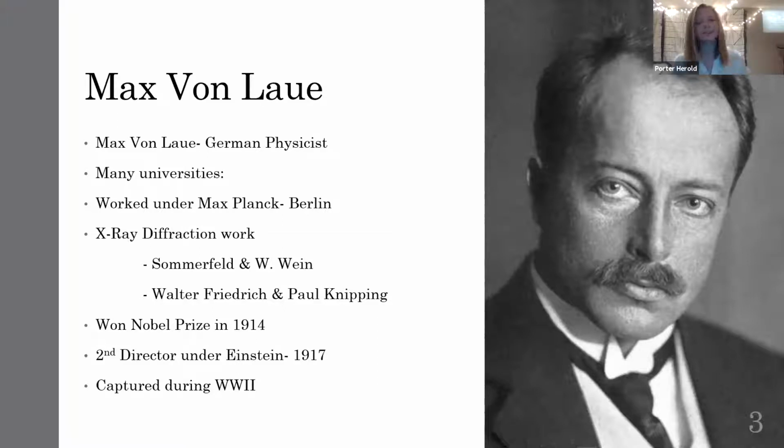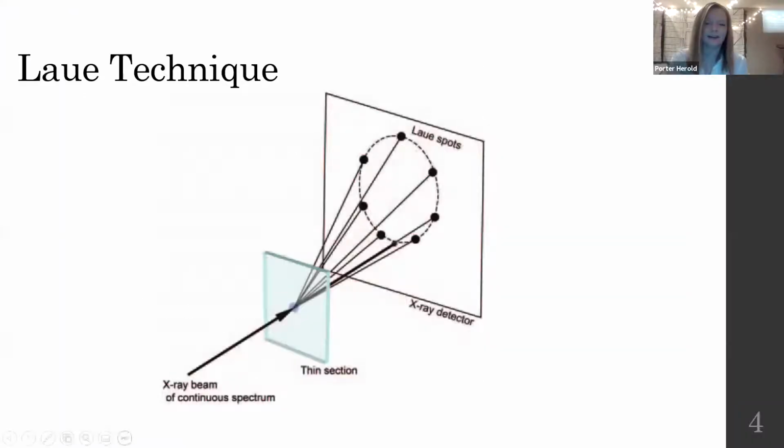One really interesting thing about Laue is the reputation he had at all the universities he taught at. He loved anything high speed. He was this esteemed professor who had won the Nobel Prize, but he would always zoom into campus on a motorcycle and teach a lecture, which is very interesting.